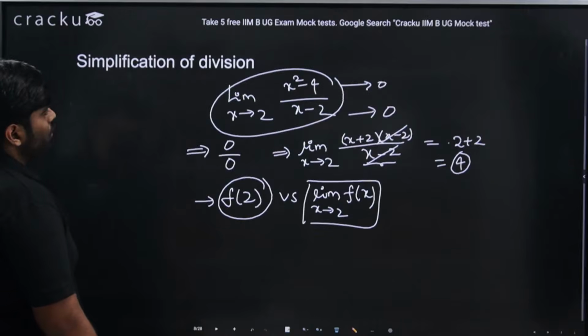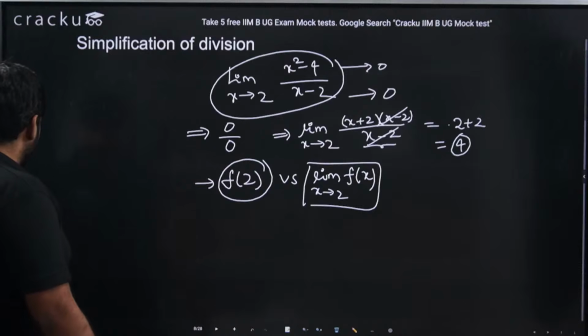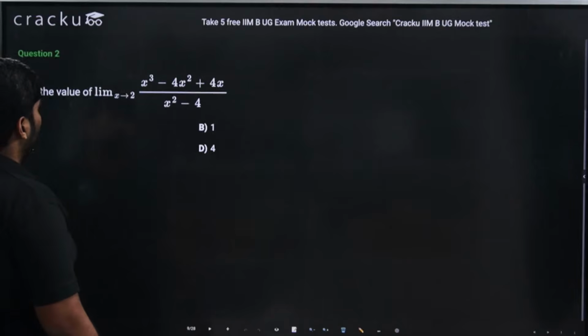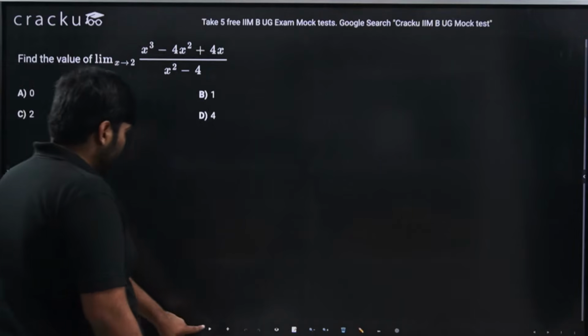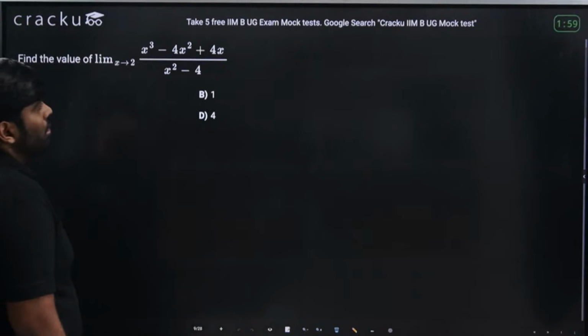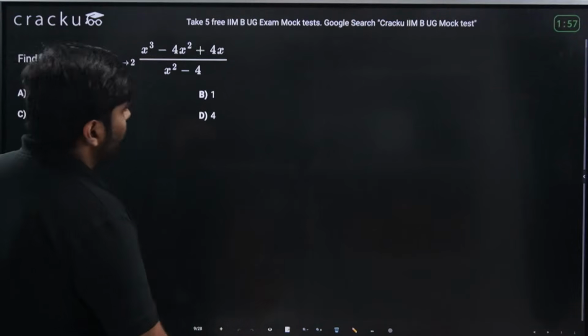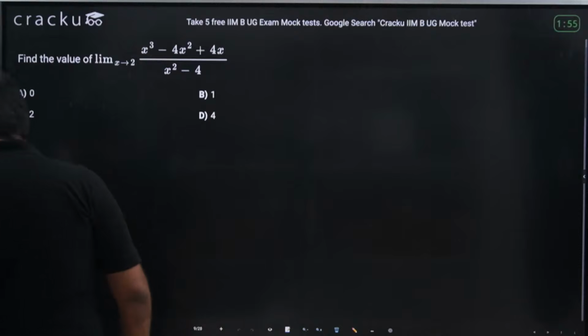So this is the 0 by 0 form, the way of doing it. Let us take a few questions. I want you to apply this and let me know if you are able to solve these questions. The timer starts. Please solve this. I will see how many of you are able to solve this.